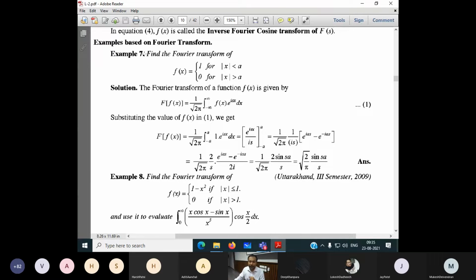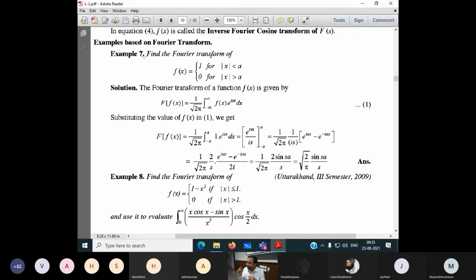Look here, if they didn't mention sine Fourier transform or cosine Fourier transform, it means they are asking for the general Fourier transform. If they didn't mention anything and simply write "find the Fourier transform", it means I have to do only the general Fourier transform.